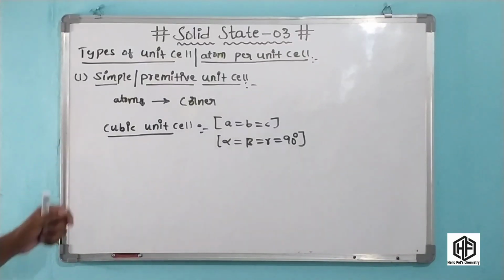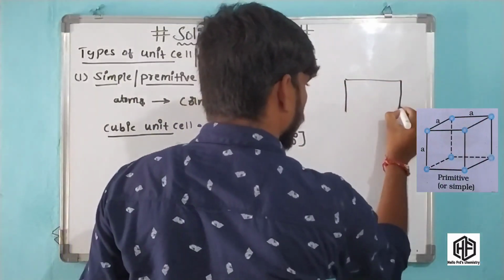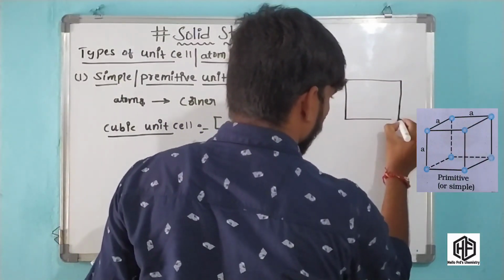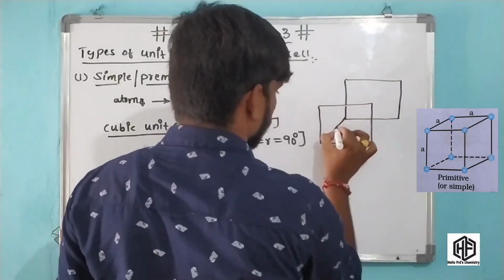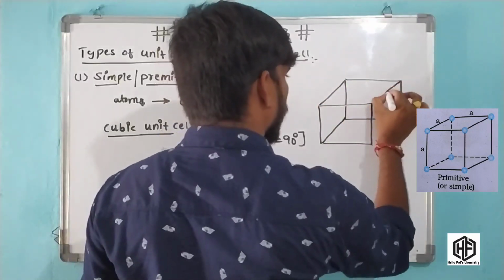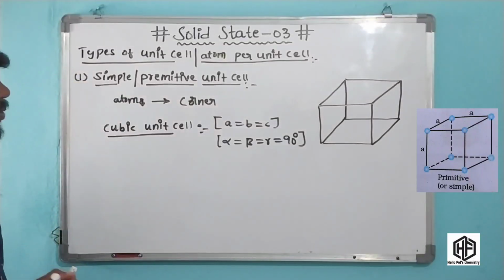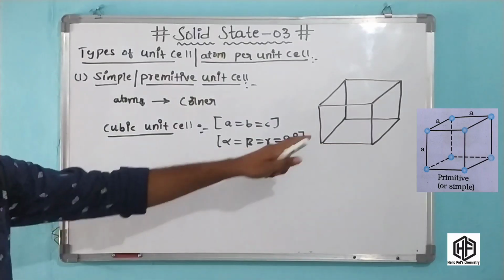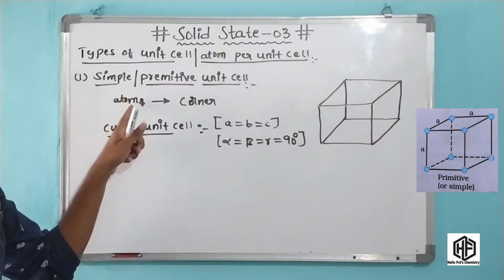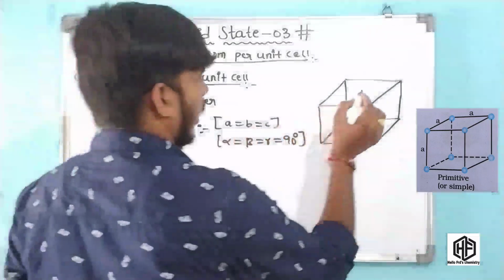Now we have to consider a simple primitive unit cell like a cube. This is the simple or primitive cubic unit cell. The atoms present in a simple primitive unit cell are at the corners, like this.